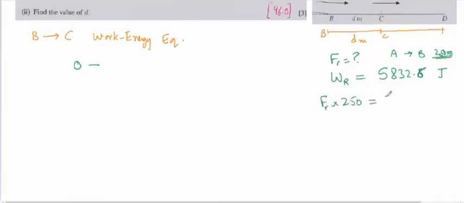So the resistive force will be 5832.6 divided by 250. We will not divide this, we will keep the same value there so that we will get a more accurate answer.